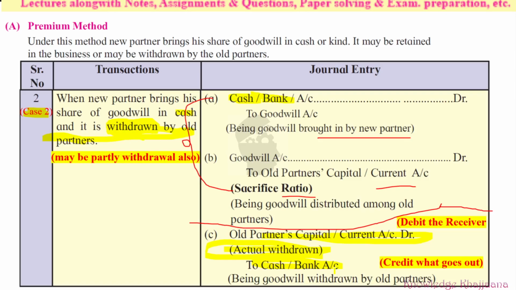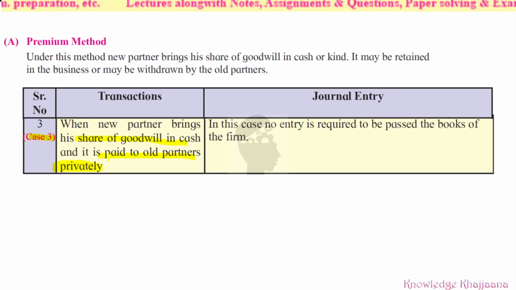Now, what is case 3? Case 3 is not an ideal case and does not take place: the new partner brings his share of goodwill in cash, but it is paid to the old partners privately. Generally it doesn't happen that he tells the partners privately that he will pay them the goodwill. So it doesn't take place, and if such a thing happens, then no entry is required to be passed in the books of the firm.